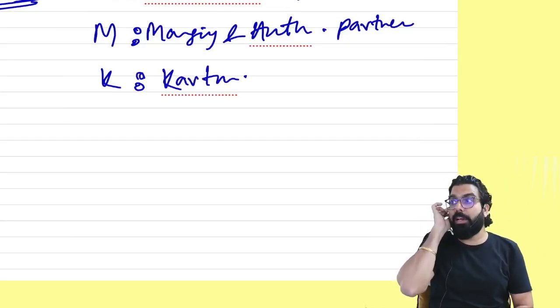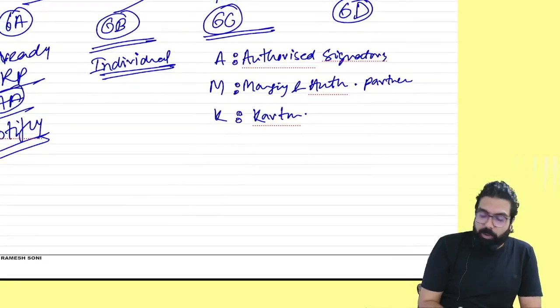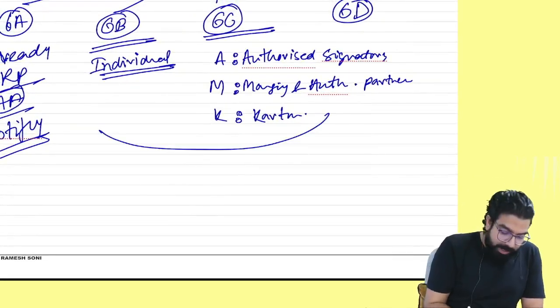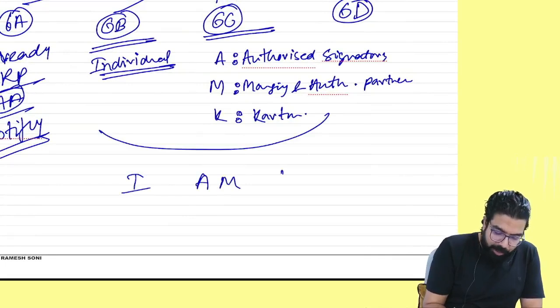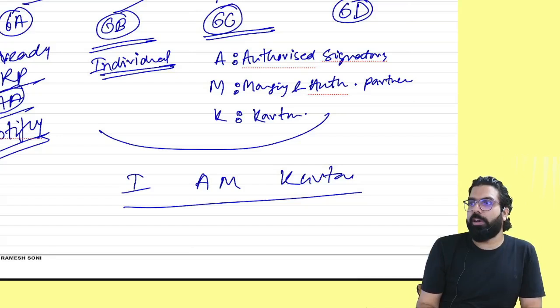Are we all clear till here? Can you tell me who has to undergo Aadhaar authentication if I ask you? If I am the karta, then I have to undergo Aadhaar authentication.